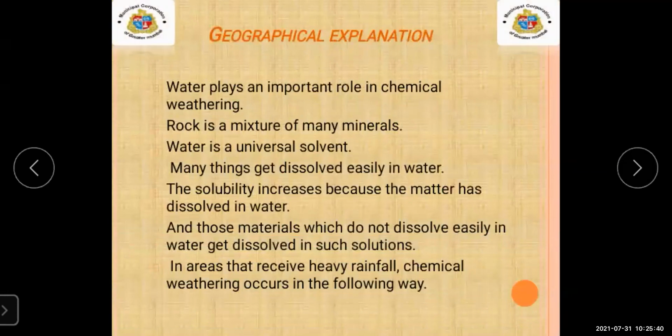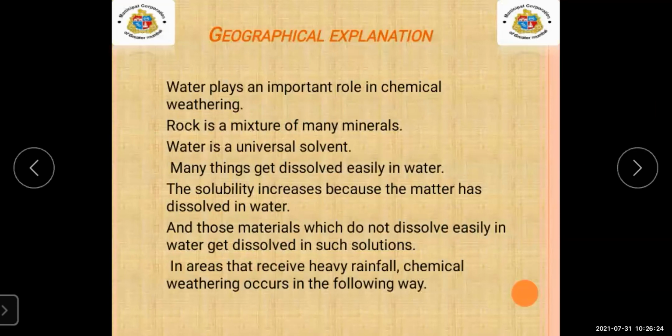Now we are going to learn the geographical explanation of chemical weathering. Water plays an important role in chemical weathering, as we have studied in these two activities. Rock is a mixture of many minerals. Water is a universal solvent. Many things get dissolved easily in water. Even those materials which do not dissolve easily in water get dissolved in such solutions.